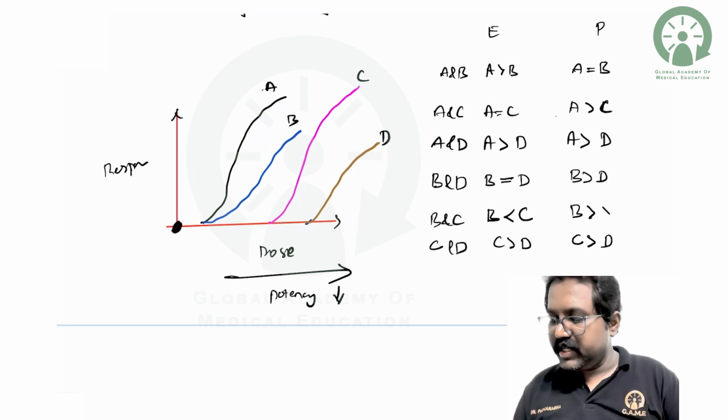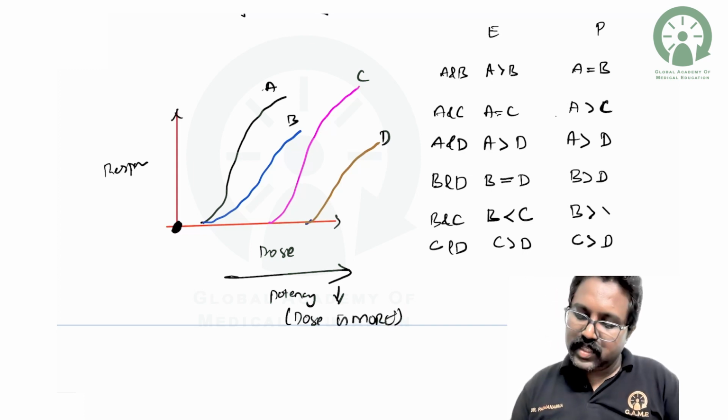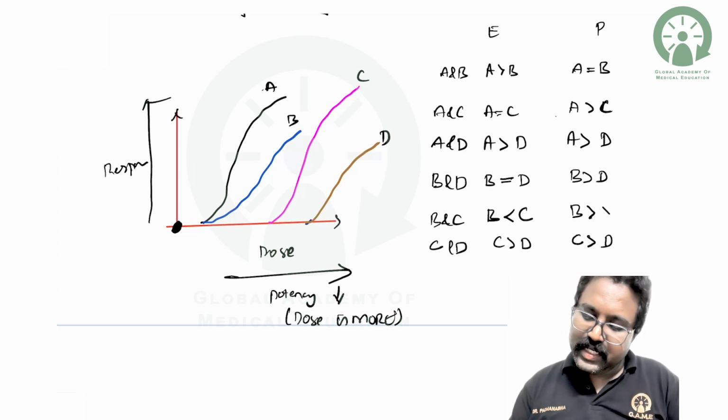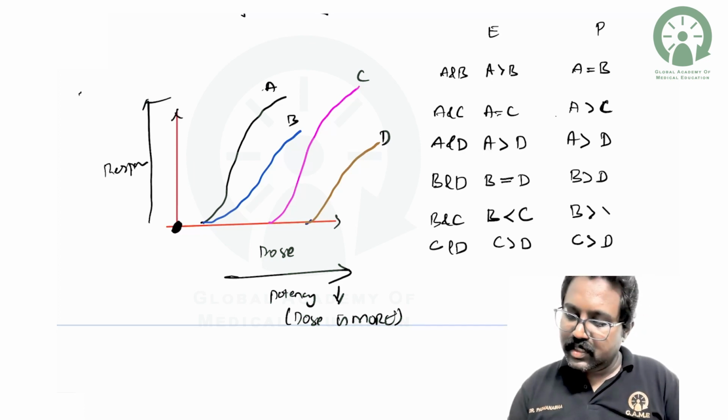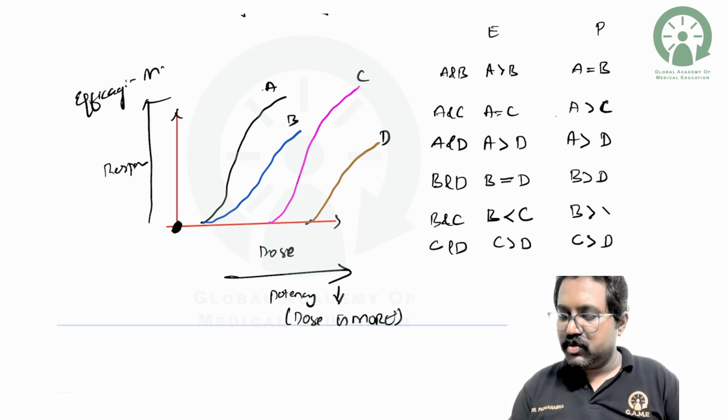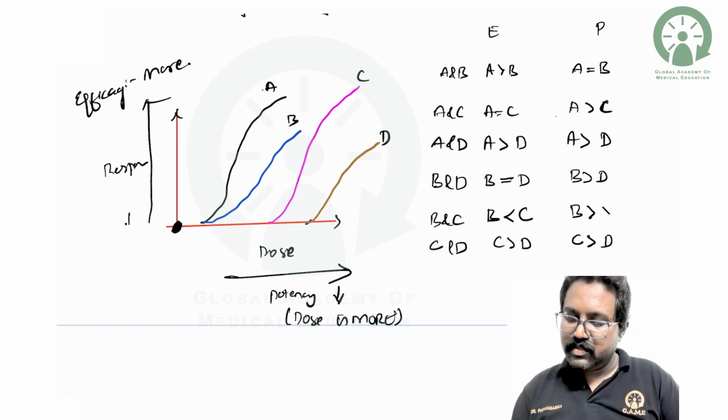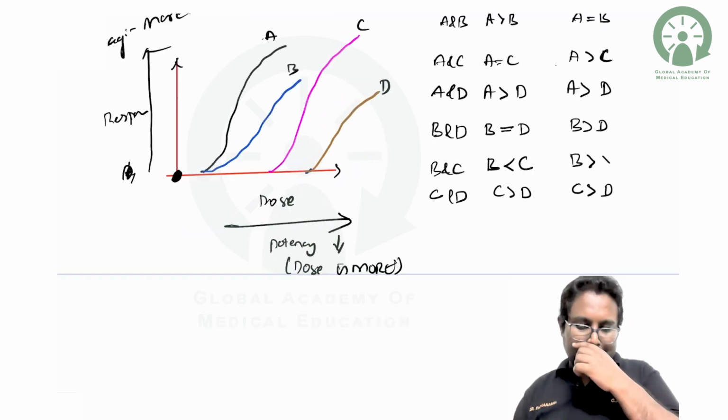Potency will reduce, which means the dose required is more. And for efficacy, once you increase the height, the efficacy will be more. If it is going like this, efficacy will be less.